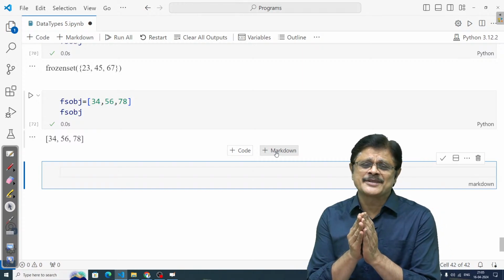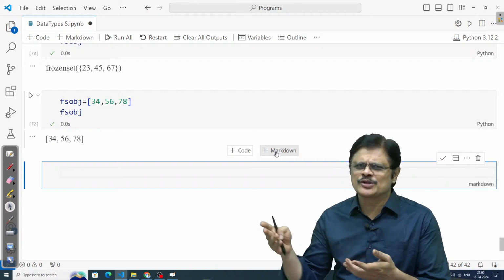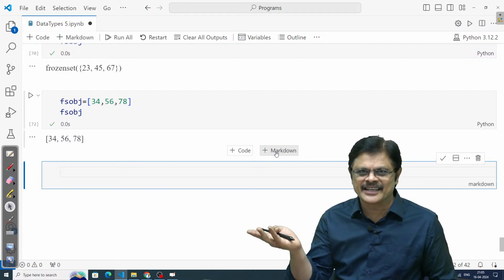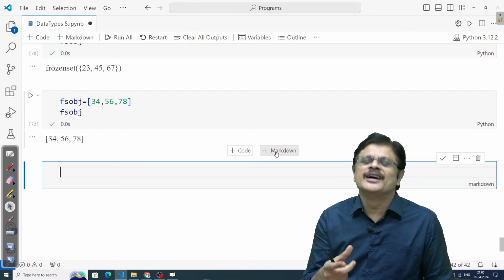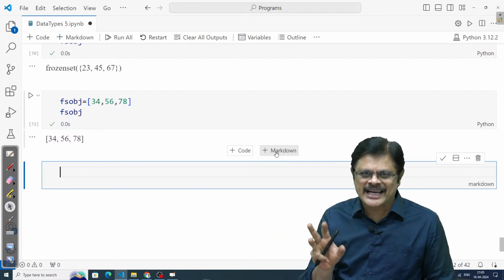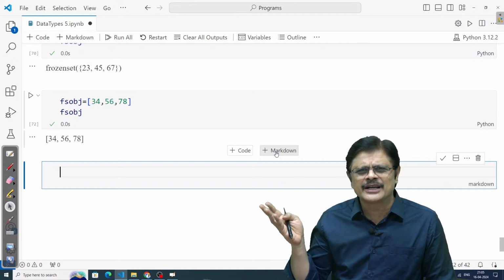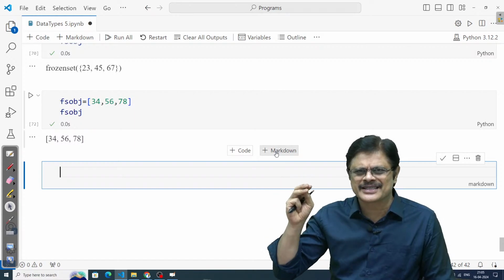That is, data types can be classified as built-in data types and user-defined data types. User-defined data types we will learn later on. For that we need to create classes and other things. We need to learn about object-oriented programming, at least a little. We'll try to understand that particular aspect. But from the GATE point of view, if you are preparing, that is not that important, but at least you should have the idea of the class. That we try to discuss a little later.